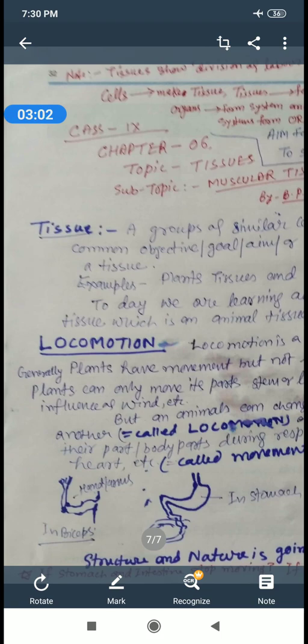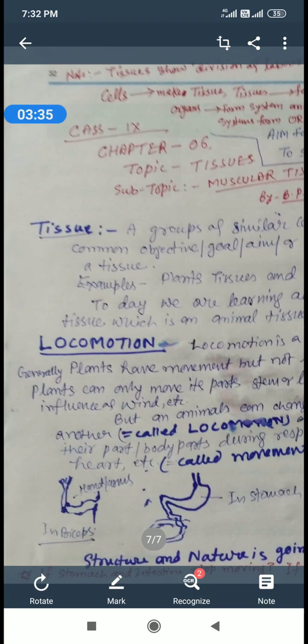And the meristematic tissue is of three types: apical meristem, intercalary meristem, and the third one is lateral meristem.